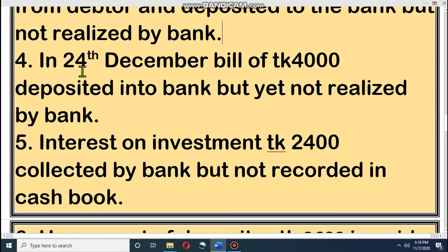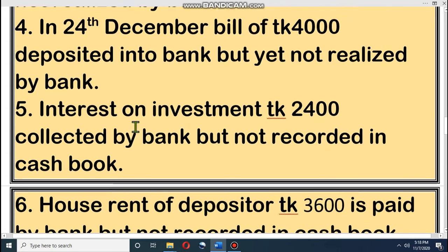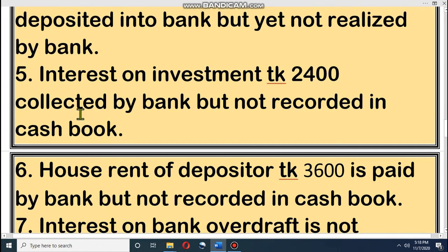Now the next transaction: on 24th of December, a bill of taka 4,000 was deposited into the bank but not yet realized by the bank. Same type of thing. I have received a bill and deposited it into the bank, but the bank has not yet realized the money. Interest on investment of taka 2,400 collected by bank. Now look, the bank has already credited our account because they received 2,400 as interest on investment, but it is not recorded in the cash book.